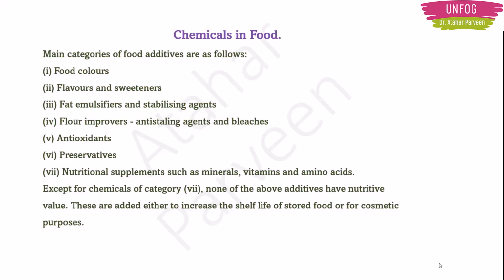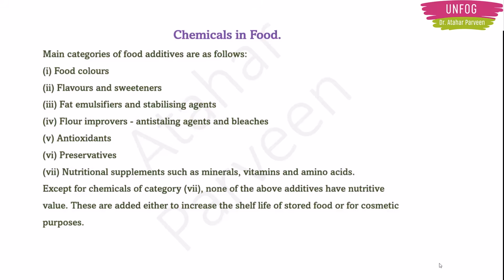Next is flour improvers. Flour improvers means soda and all that they will add, so that in that cake you will get many pores, right? The fluffy cake will be there, because they add these bleaches and anti-staling agents and all that. Next are antioxidants. Next are preservatives. And the last are nutritional supplements like minerals, vitamins and amino acids.